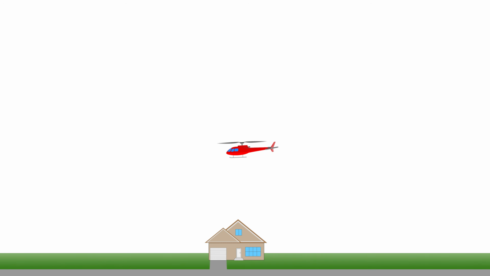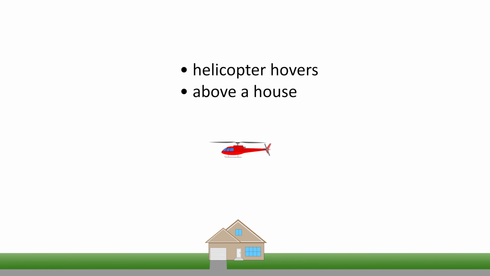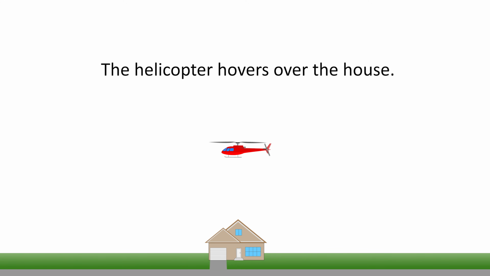So let's take a look at some more examples of phrasal verbs with over, but this time with ones in which over means above. How do you think we could describe this? Here, a helicopter hovers above a house. So we can say, the helicopter hovers over the house. Hovers means hover, and over means above. So the sentence just means, the helicopter hovers above the house.